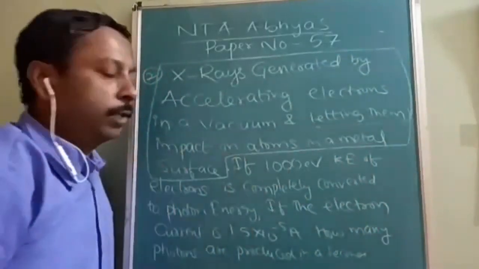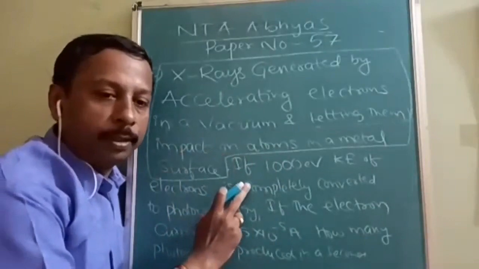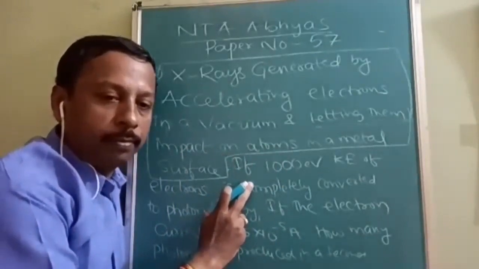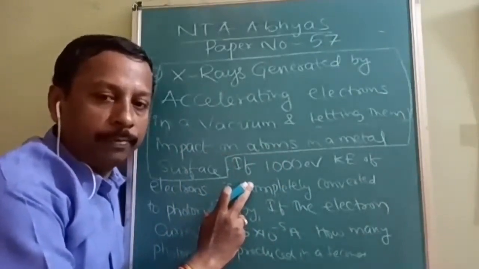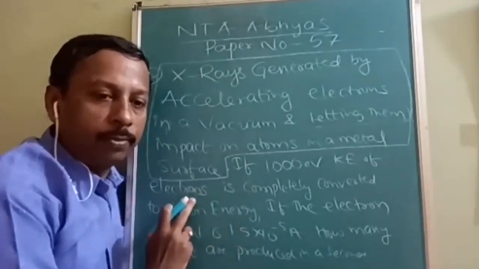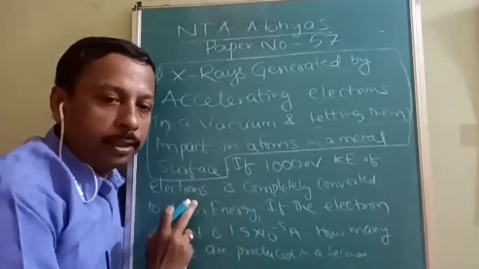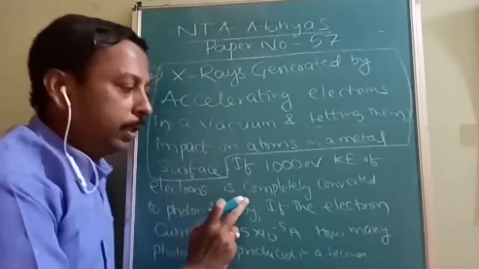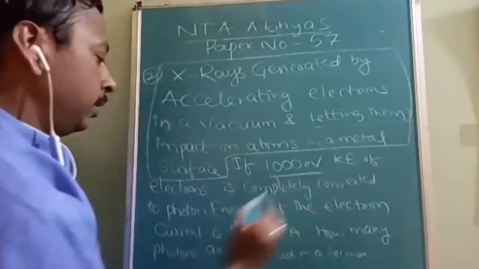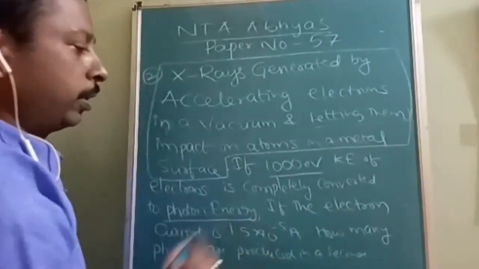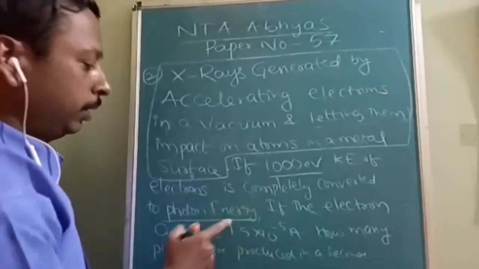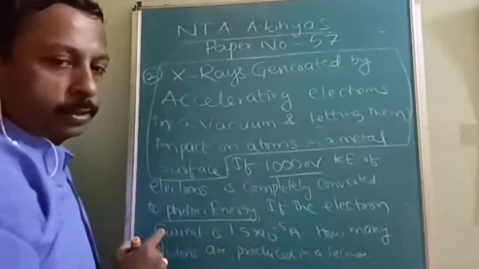Now the actual question starts from here. If 1000 electron volt kinetic energy of an electron is completely converted into photon energy, that means the photon is of X-rays.